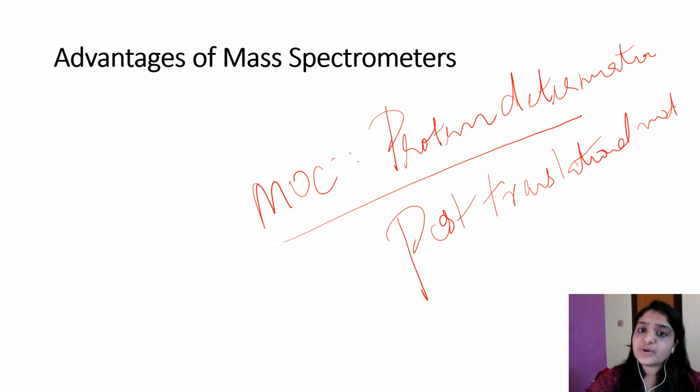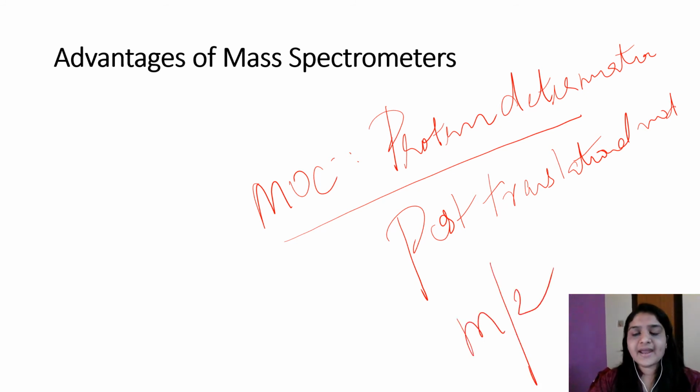It's also used for other biomolecules, not just proteins. Oligonucleotides and carbohydrates can also be identified by using mass spectrometry, because mass and charge are common properties for all of these. So in mass spectrometers, the analytes are identified based on the difference in the mass to charge ratio, and it's a very versatile and fast technique.